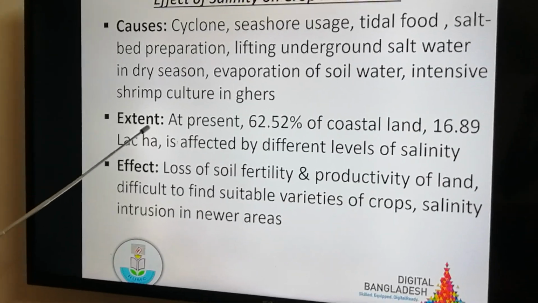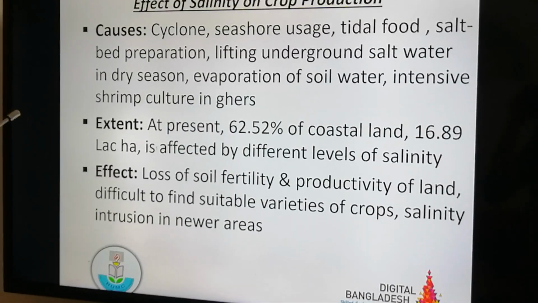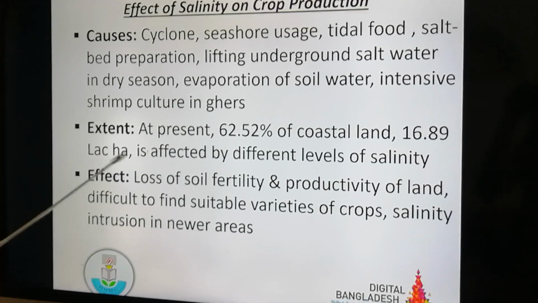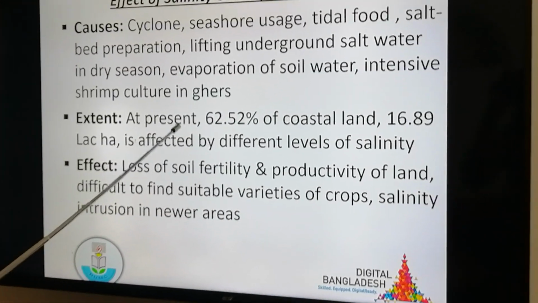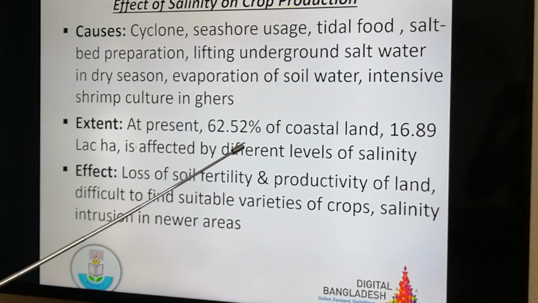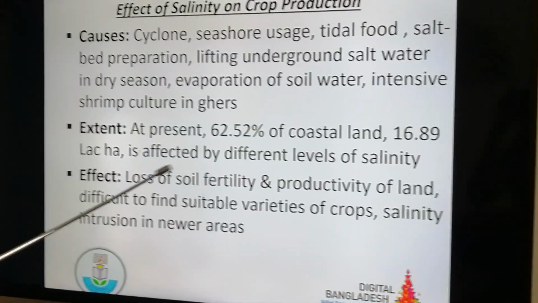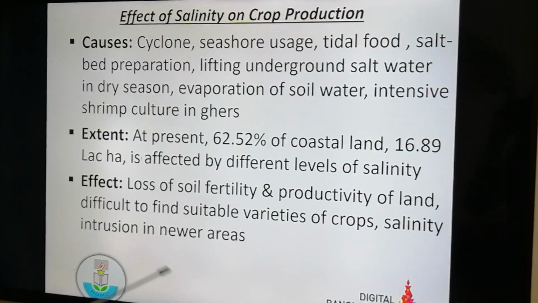What is the extent of salinity in coastal region? That means what is the coverage of salinity in the coastal region? At present, 62.5% of coastal land, which is equal to 16.89 lakh hectare, is affected by different levels of salinity.